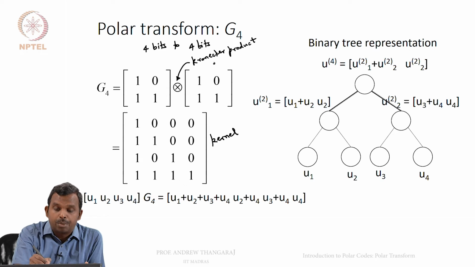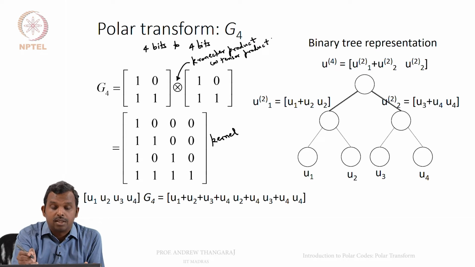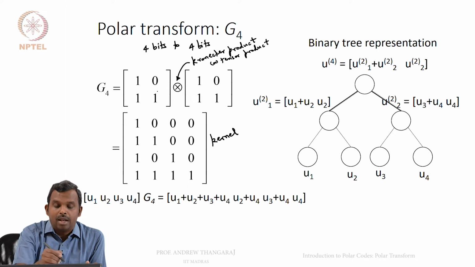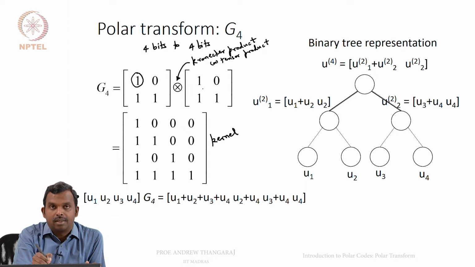It's also called the tensor product of matrices. Sometimes the Kronecker product is very popular. How do you do the Kronecker product? If you have the Kronecker product of two matrices A and B, what you do is you replace each entry of the first matrix by that entry times the second matrix.